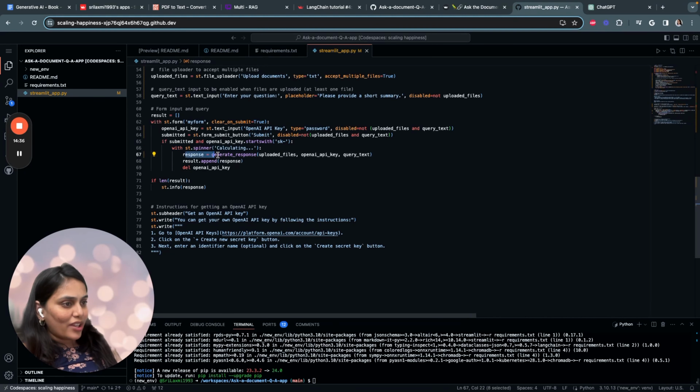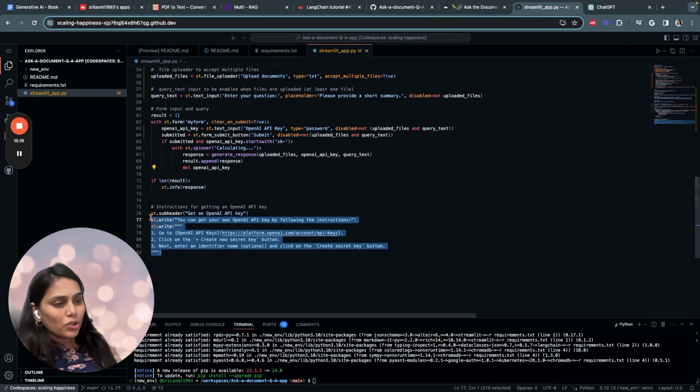And this is where the magic happens, right? The generate_response function, which we defined above, is expected to process the documents and query to generate a response based on the content of the uploaded files, and then we append the response obtained from the generate_response function to the result list. This allows for storing the generated response for later use. And then finally, we delete the OpenAI key for security purposes. We don't want to save anyone's OpenAI keys, and that's what we do. And then we display the response.